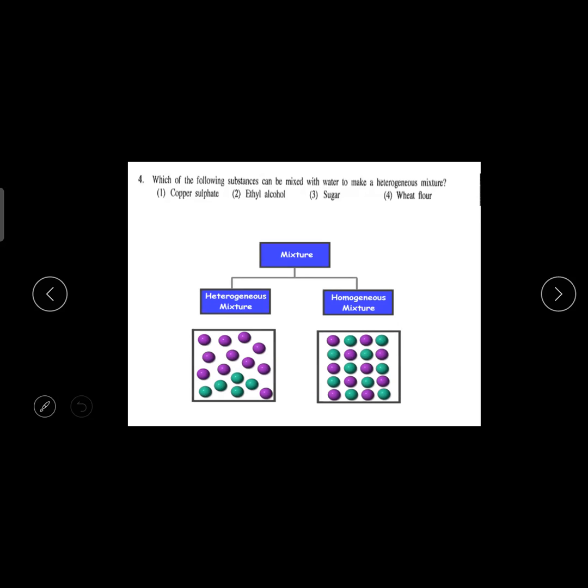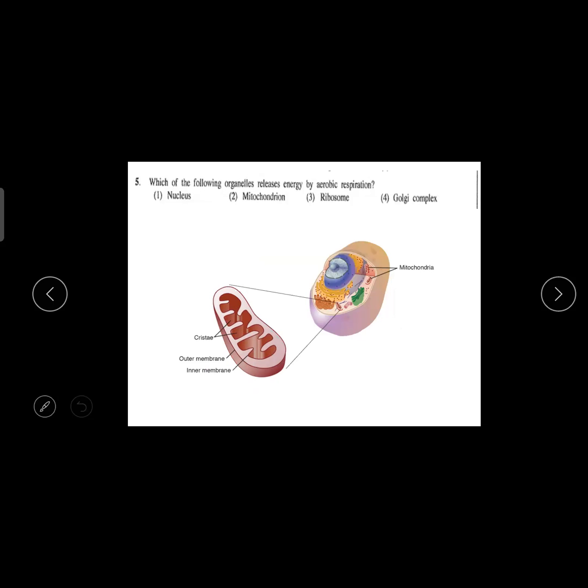Okay, so does sugar or salt dissolve well with water? Both are dissolving well, but if you look at the solubility, I think salts can be more soluble. No, salts are more soluble than sugar. Yeah, both form homogeneous mixture.